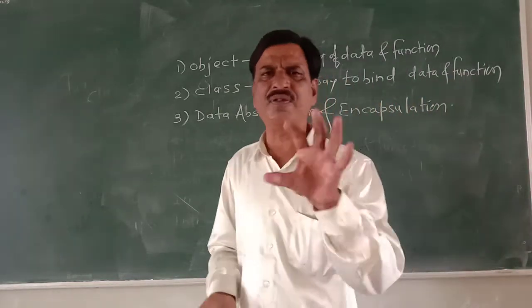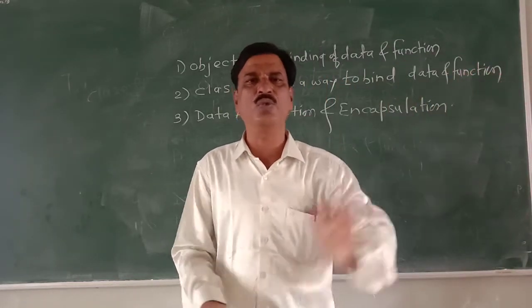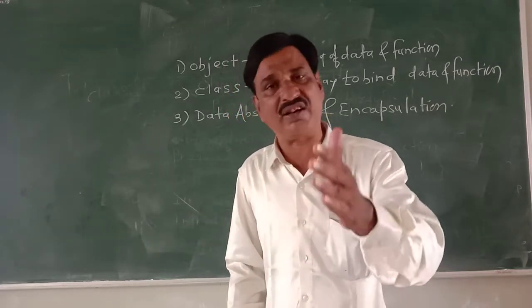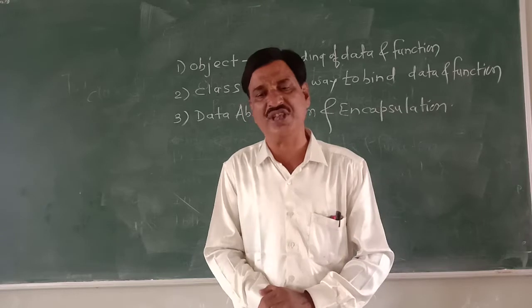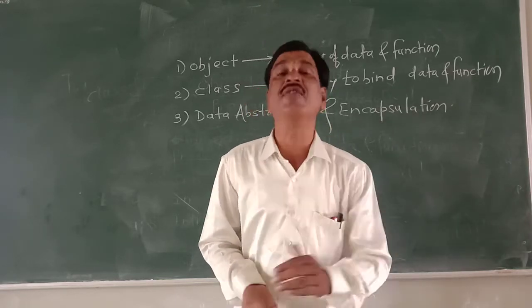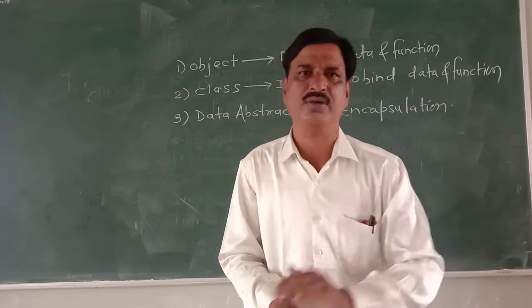Now, why are the data and functions bound together? That also we have seen. Because the major motivating factor of object-oriented programming is that data must be secure. Previously, in function-oriented programming, data is not secure.